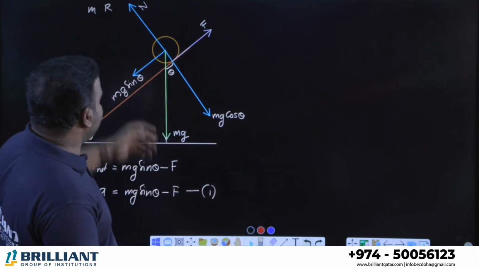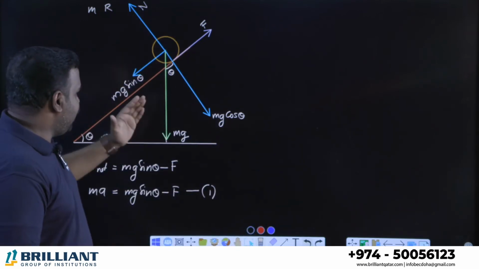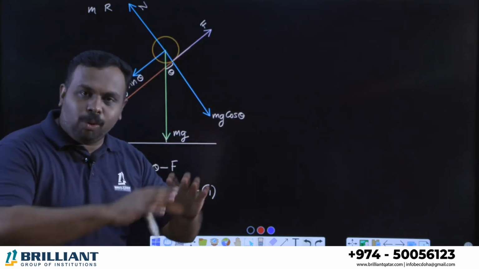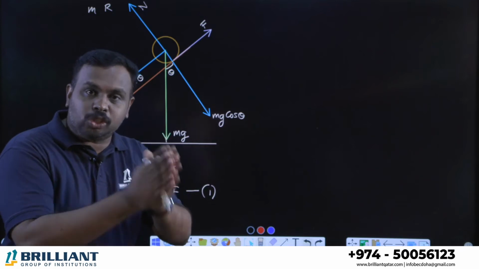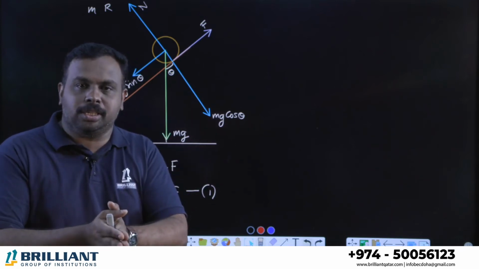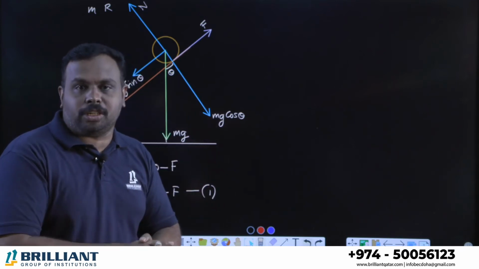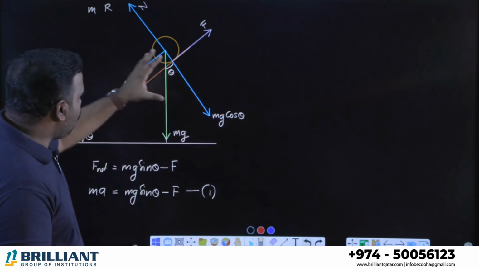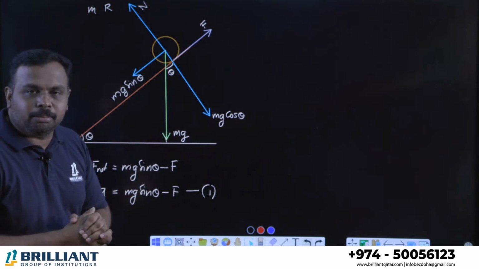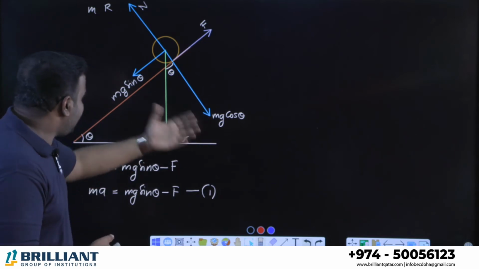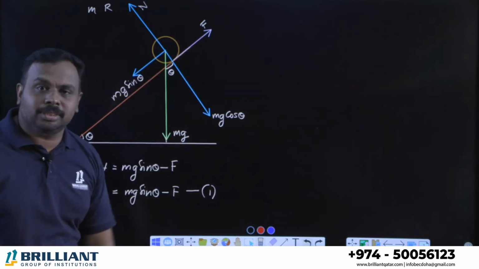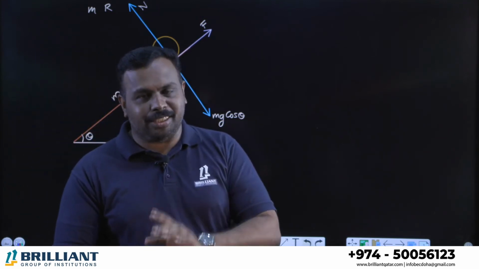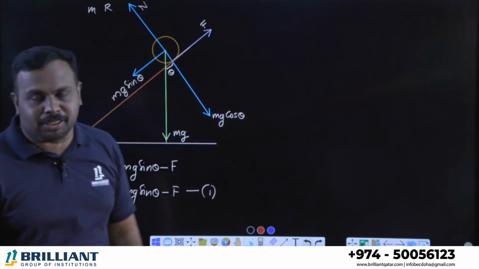Some forces can make the body rotate. So here in total you can see many forces are there: mg cos theta, mg sin theta, N, f. So I'm asking you a question. Out of these forces, which force or forces can provide torque? Just use your idea of torque. There is only one force which can provide torque. What is that? It is nothing but friction.